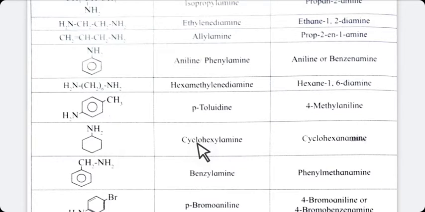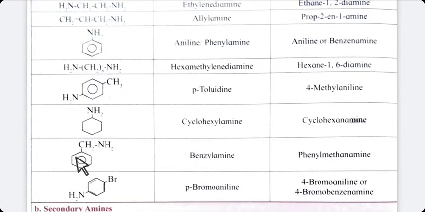The next compound is, as you have known, if an aromatic ring contains CH2 group, it is nothing but a benzyl. Aromatic ring contains CH2, it is benzyl, and NH2 is there, means it is amine. So the name of this compound is benzyl amine.